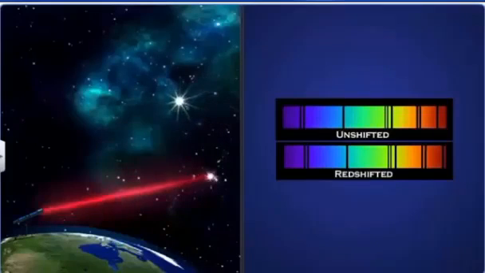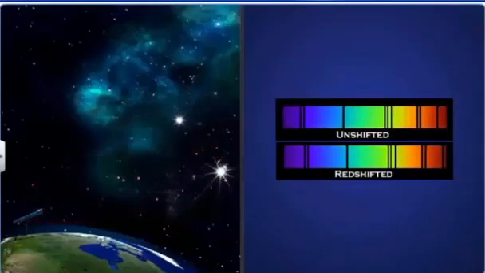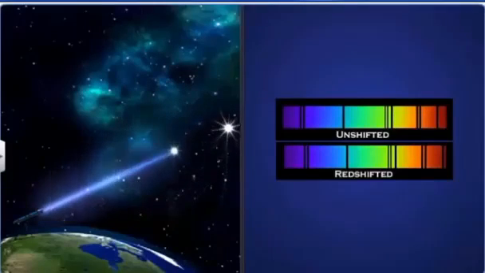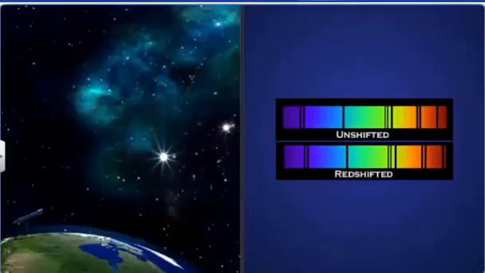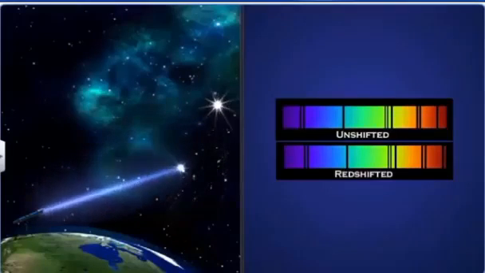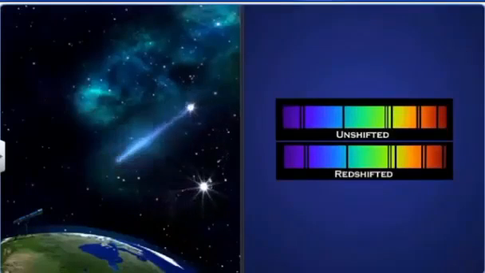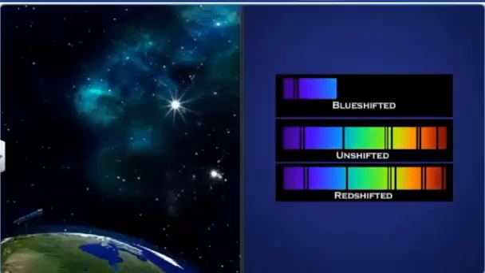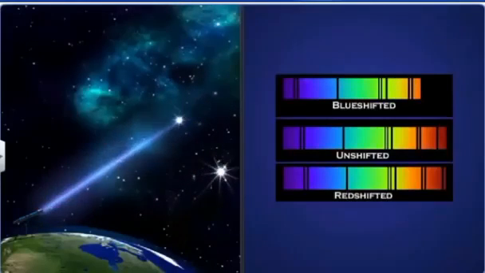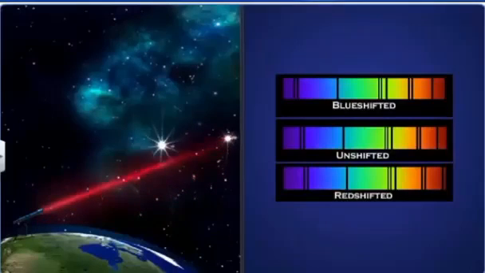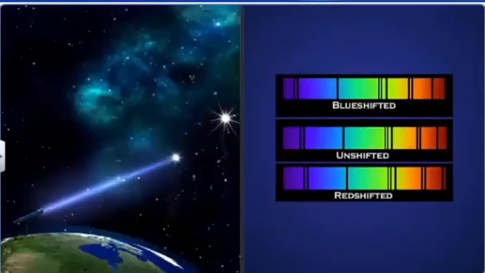When a star is moving towards the observer, there is an apparent decrease in the wavelengths and the whole pattern of the spectrum gets shifted towards shorter wavelengths. This is called the blue shift. It is important to note that we can measure either the red shift or the blue shift very accurately by comparing the apparent wavelengths of the spectral lines with the known laboratory wavelengths.